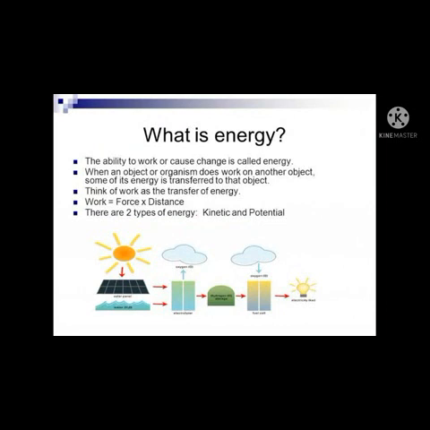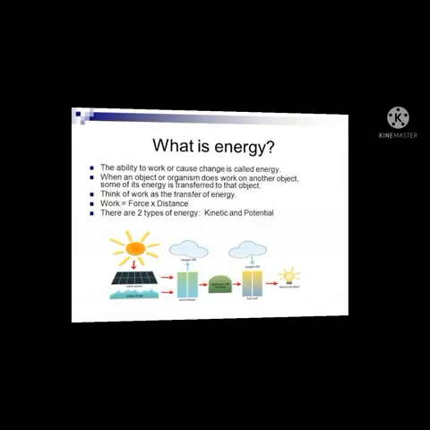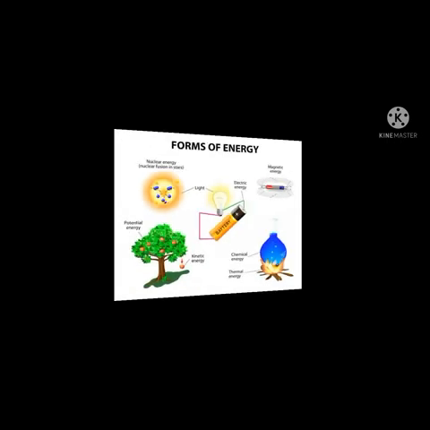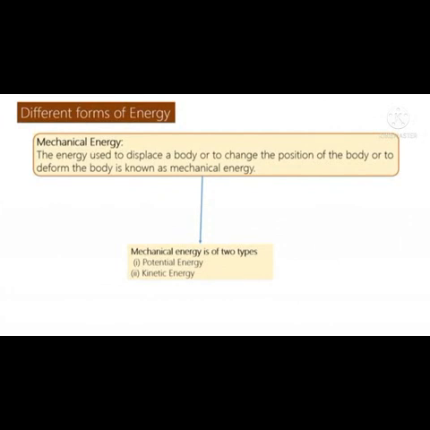Now coming to the point, what is energy? The ability to work or cause change is called energy. When an object or organism does work on another object, some of its energy is transferred to that object. There are different forms of energy: nuclear energy, potential energy, kinetic energy, electric energy, chemical, thermal, and magnetic energy. Among all the different forms of energy, number 1 is mechanical energy.